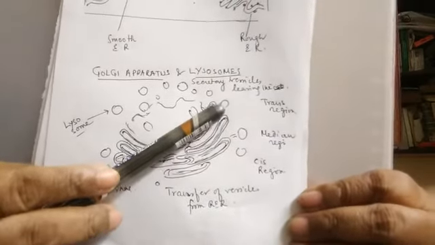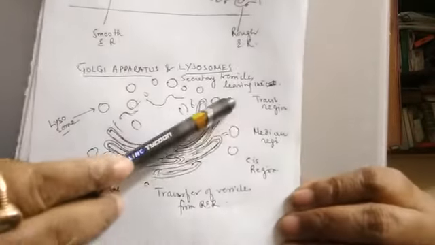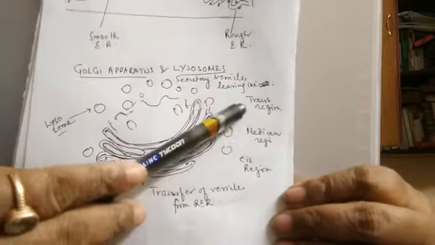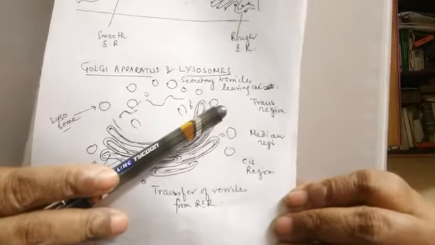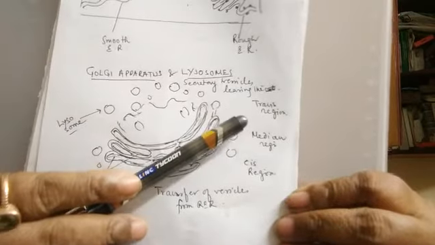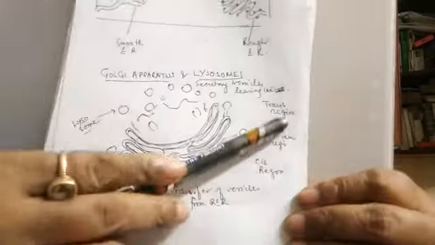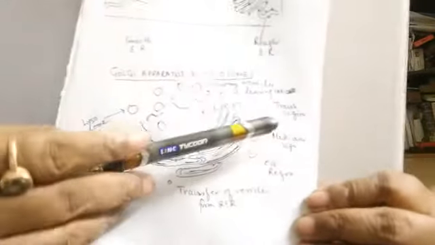residual bodies. And when there is a worn out organelle in the cell, then numerous primary lysosomes unite here and surround that worn out part of the organelle.